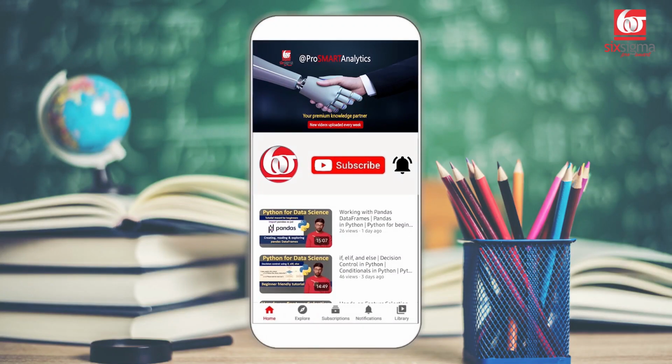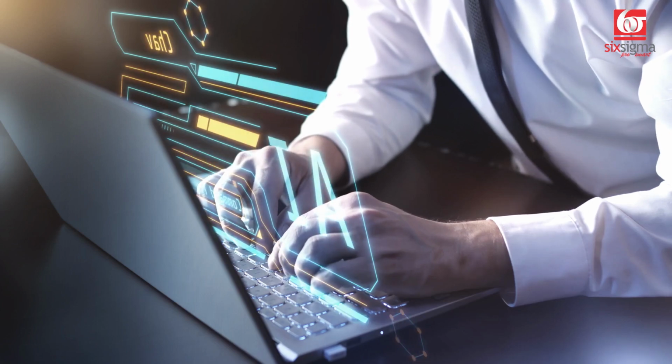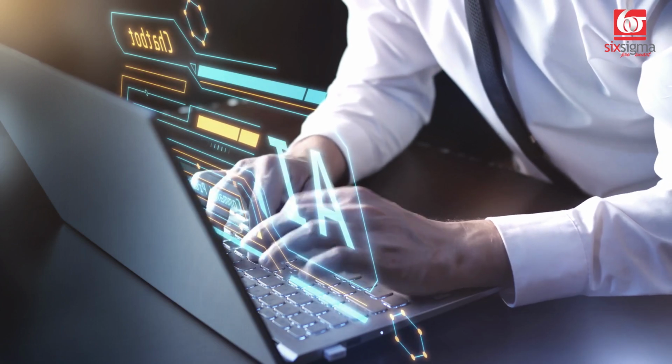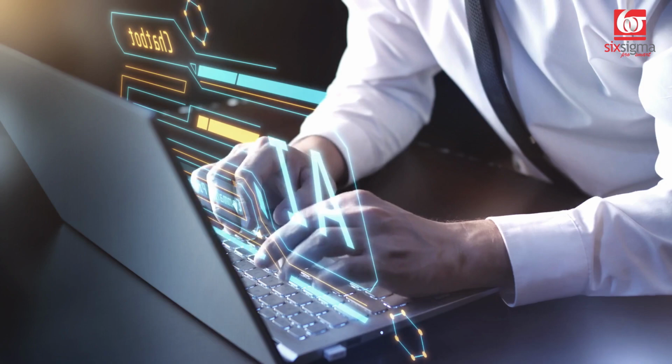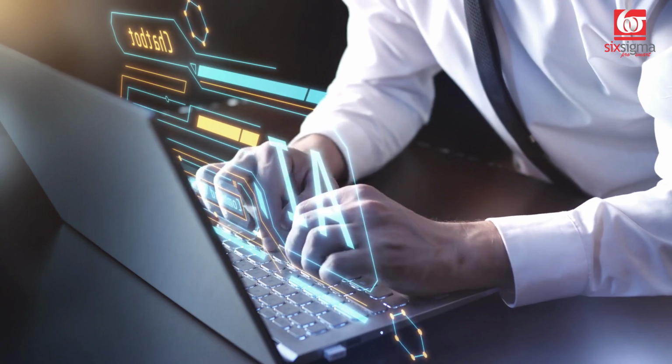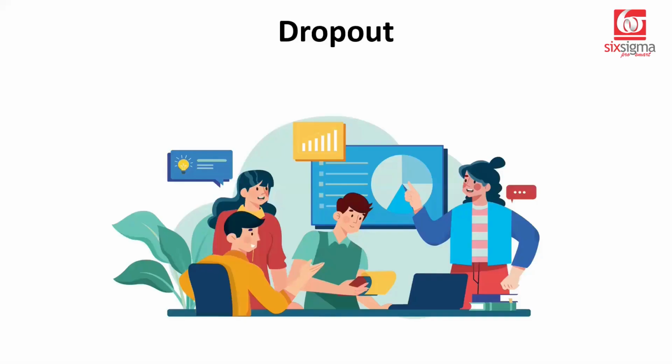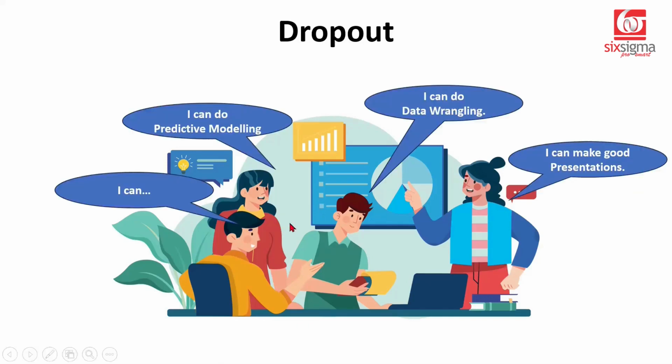Let's get started. In this tutorial, we're going to talk about a very popular regularization technique in neural networks that's known as dropout. Let's start with an analogy. Let's say we have a team of professionals who are all practicing data science, but a team would have members with different strengths. For example, a particular team member says that I can do predictive modeling really well.